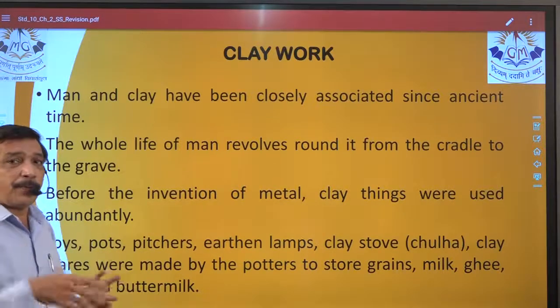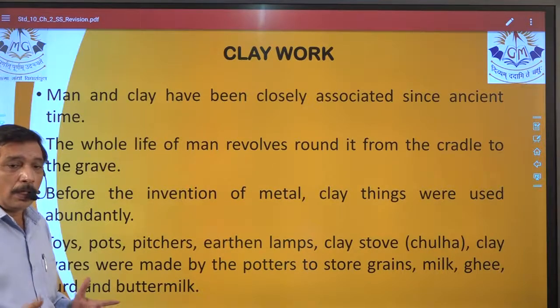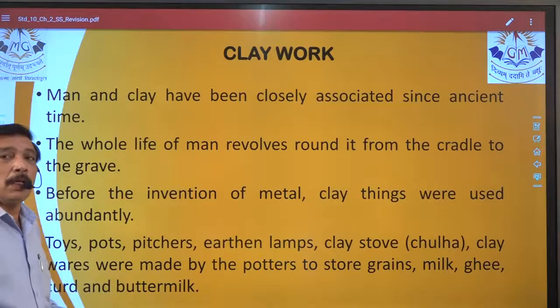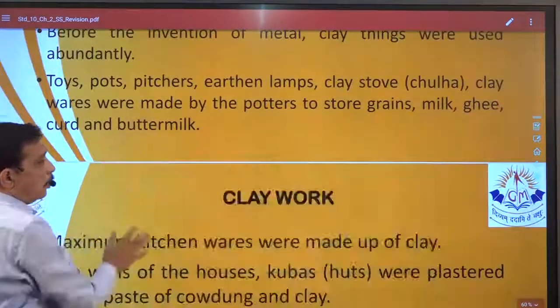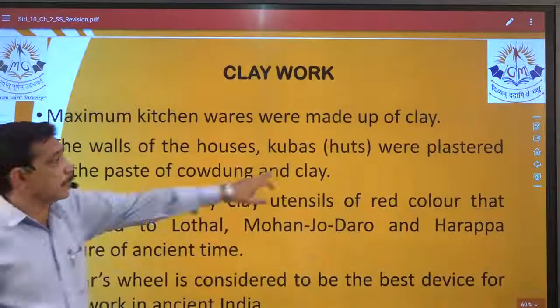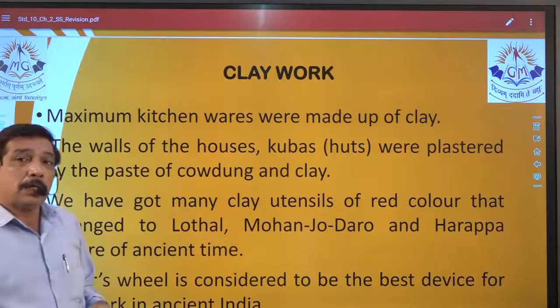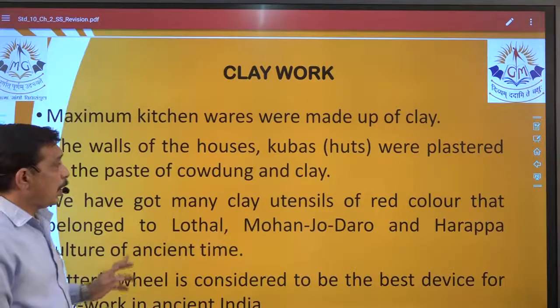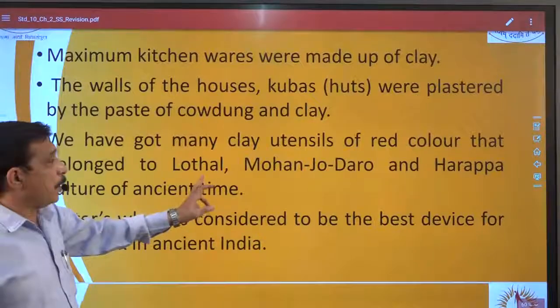If we read it, we also know the different claywares that are made, like earthen pots, pitchers, anything. That point is there, but it is quite a common point. This word over here, kukas, huts. This is an MCQ. Clay work utensils found in Lothal, Mohenjo.